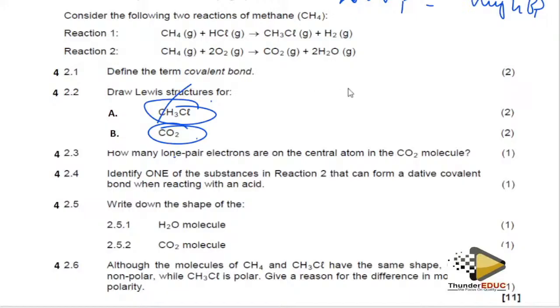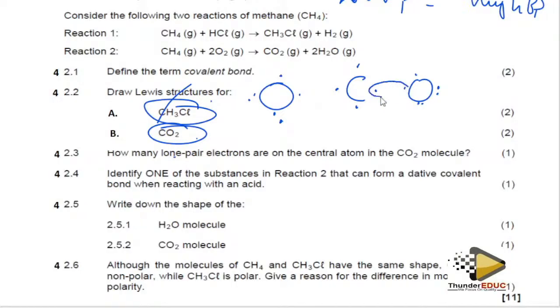So we have to draw the structure of carbon dioxide. Carbon has 1, 2, 3, 4, because it's found in group 4, while oxygen is in group 6, meaning that it has 1, 2, 3, 4, 5, 6. The same story here, 1, 2, 3, 4, 5, 6. What is going to happen here?